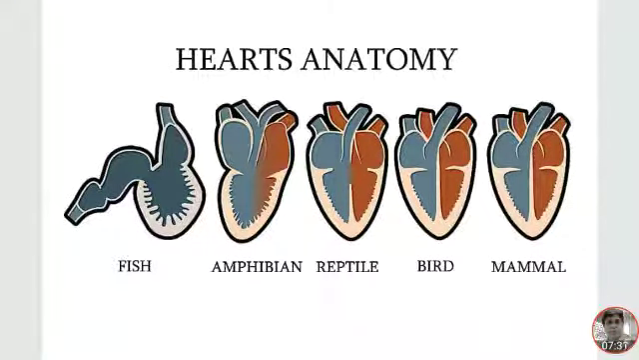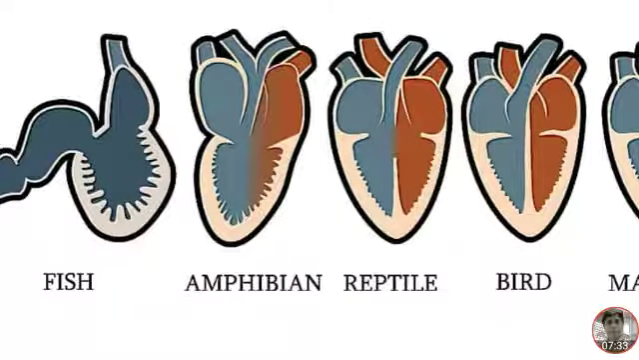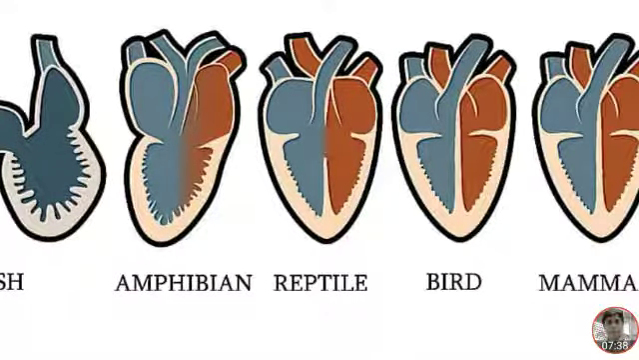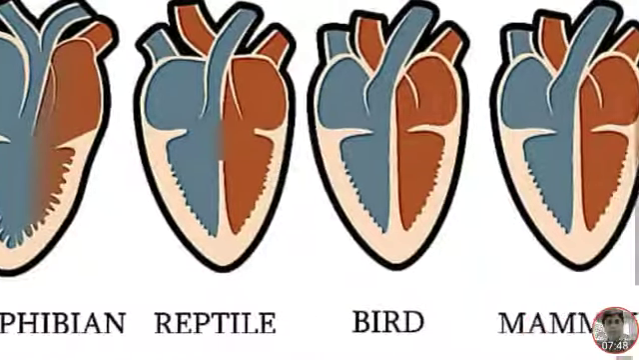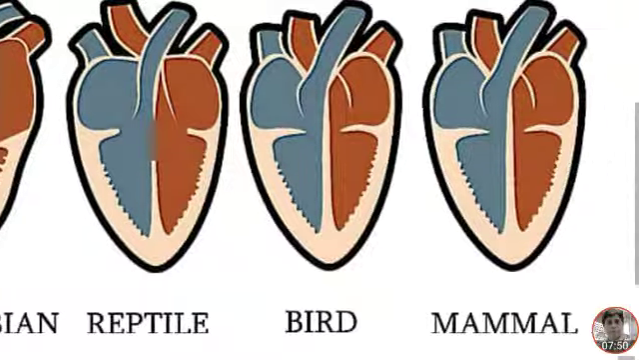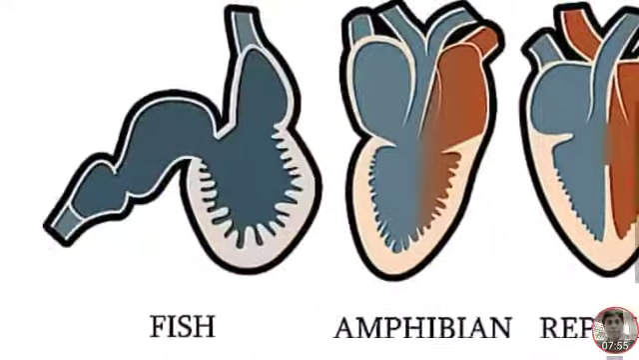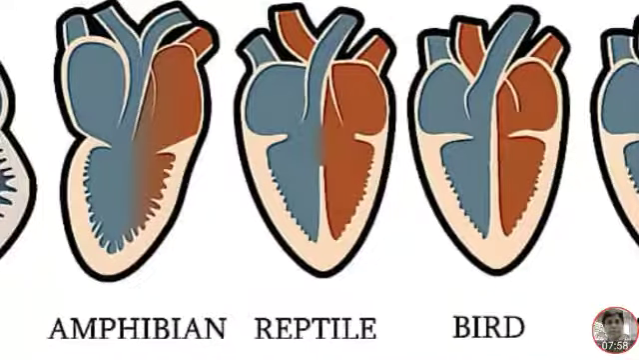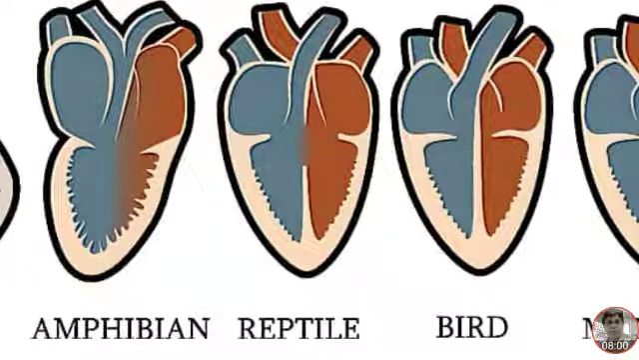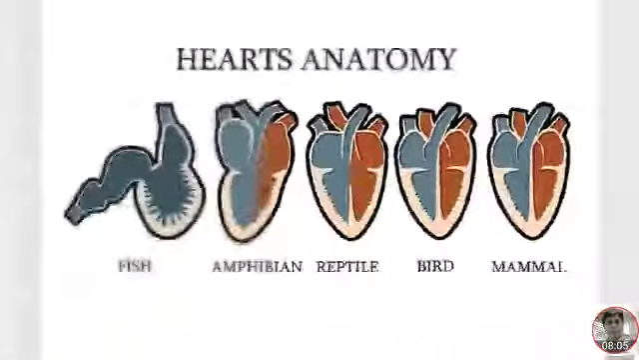Heart anatomy: fish have a two-chambered heart. Amphibians have a three-chambered heart. Reptiles have a four-chambered heart in the case of crocodiles, whereas others have three chambers with a partially divided fourth chamber. Birds and mammals have completely divided four-chambered hearts. So fish are two-chambered, amphibia three-chambered, reptilia three-chambered with a partially divided fourth chamber, and birds and mammals have four-chambered hearts.